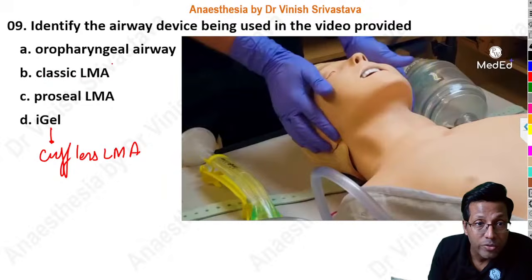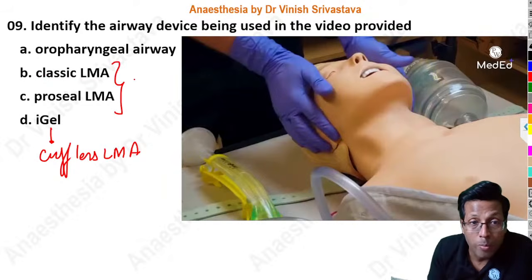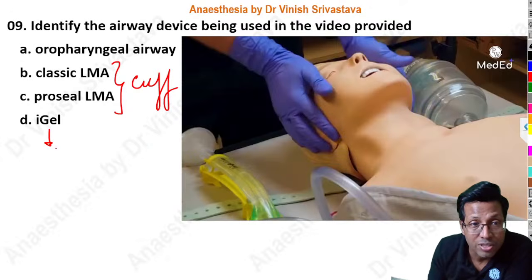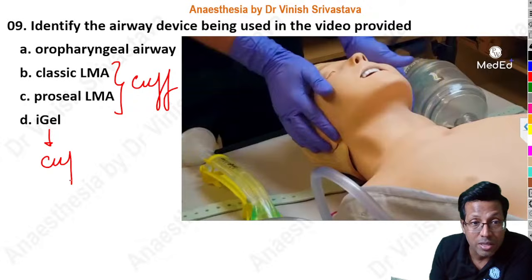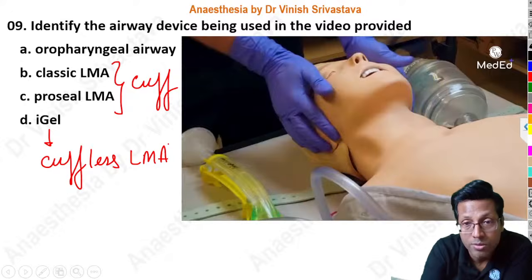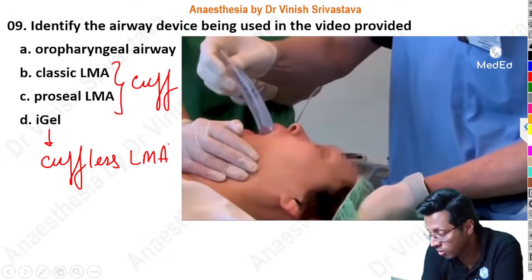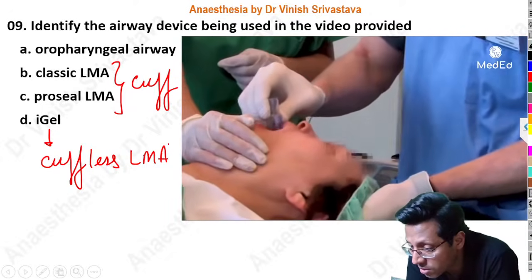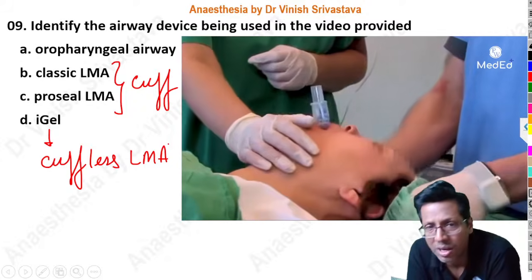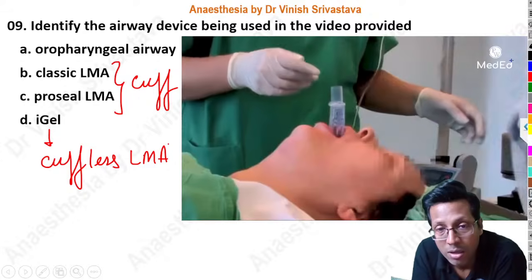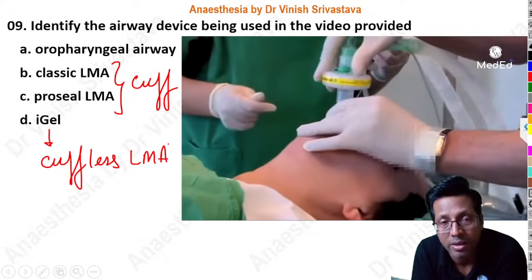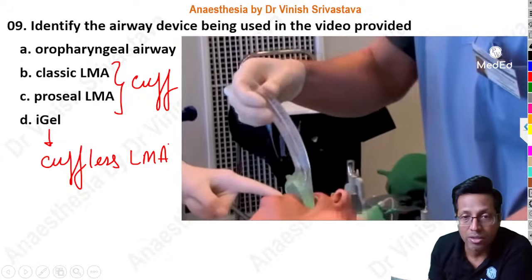So both classic and ProSeal would have a cuff which has to be inflated, and here there is no cuff. Straight away it was attached to the IPPV, and therefore you can remember it as a cuffless LMA. You could see there's a straight away insertion. All right. And Dr. Anuj says it's iGel made up of silicone and self fixation. It provides a better seal with the silicone which is present. It adapts to the larynx over there.